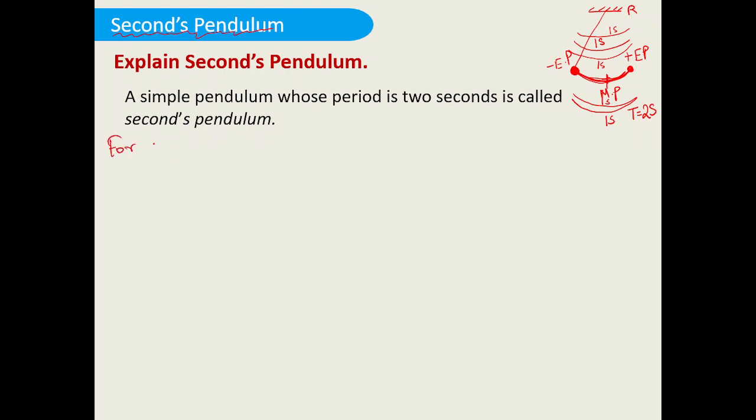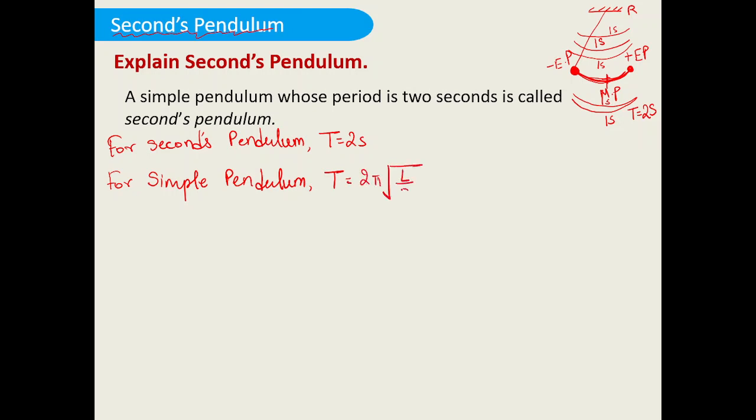So I can say for seconds pendulum, the T value is equal to 2 seconds. For a simple pendulum, we know the formula of T. T is equal to 2 pi under root of L by g. Right. This is the formula for the time period that we derived for the simple pendulum.